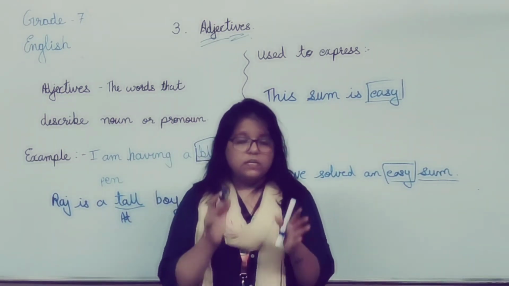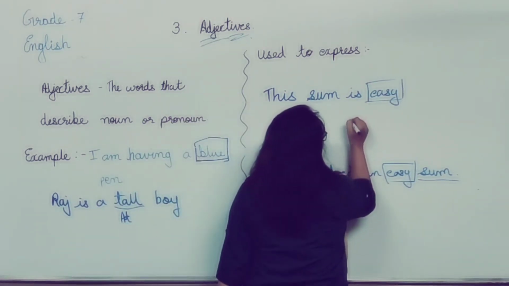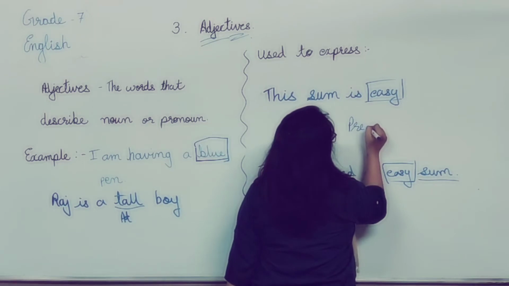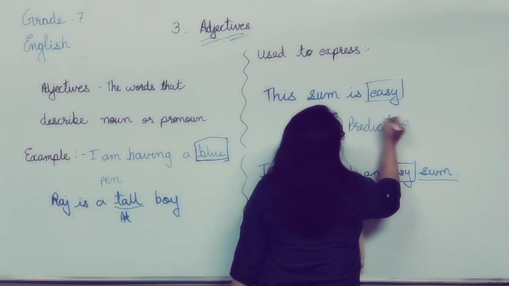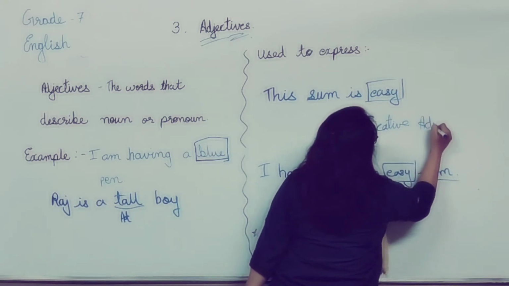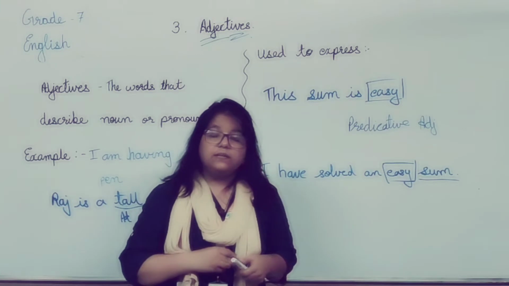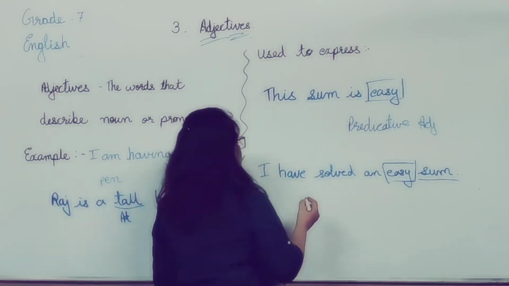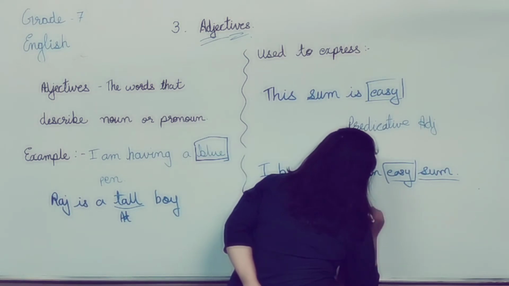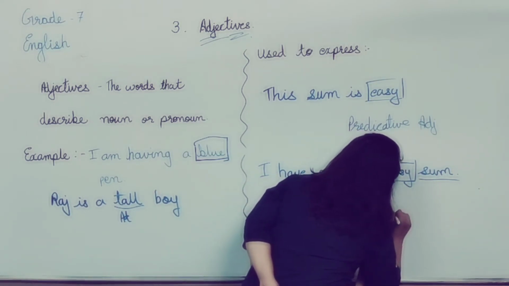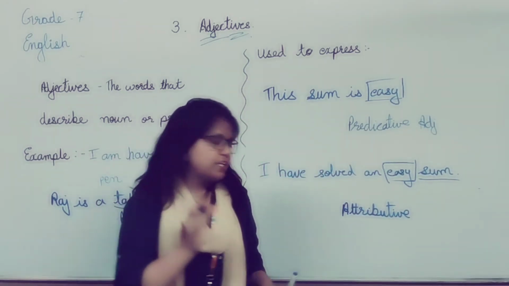Adjectives which are written after the noun are called predicative adjectives, and the adjectives which are written before the noun are called attributive adjectives.